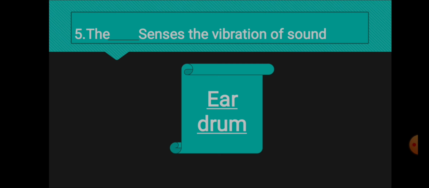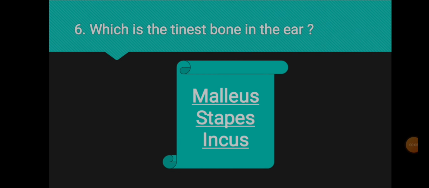Eardrum is a very delicate and sensitive membrane, connected to the tiniest bones in the ear, malleus, incus and stapes. In our body also, the tiniest bones are these bones only.